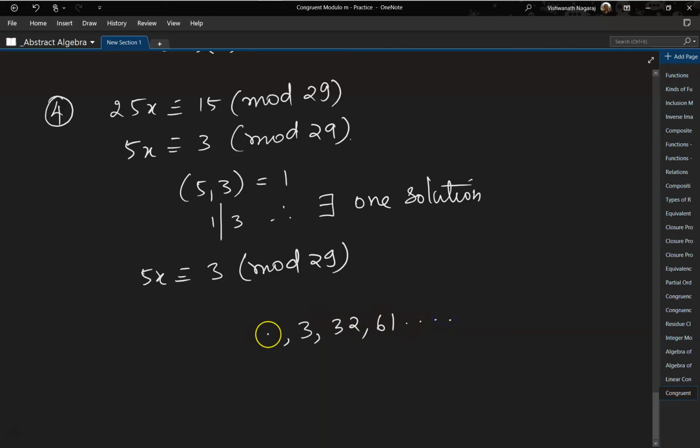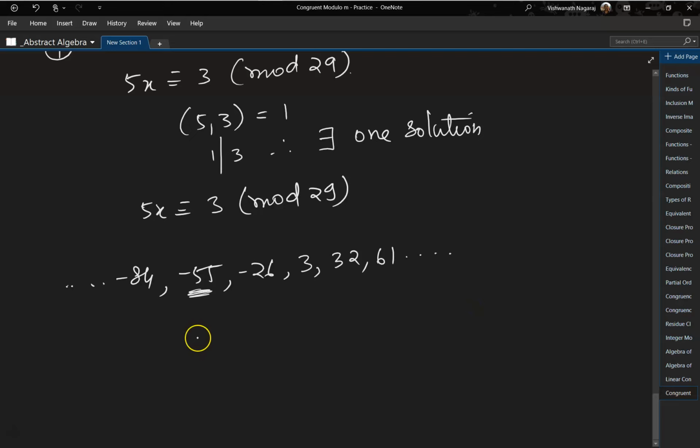If we go backwards, 3 minus 29 is minus 26. Minus 29 is minus 55, minus 84, and so on it will go. Now, which one of these is divisible by 5? So none of these, only this.